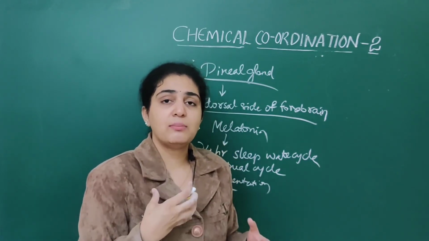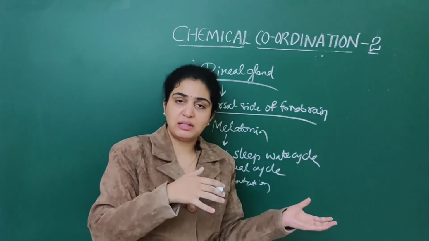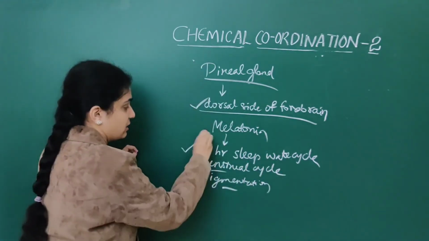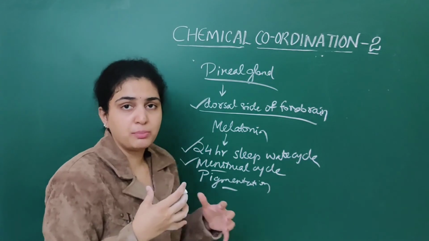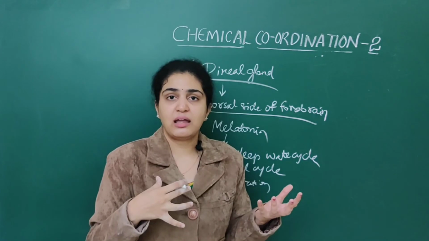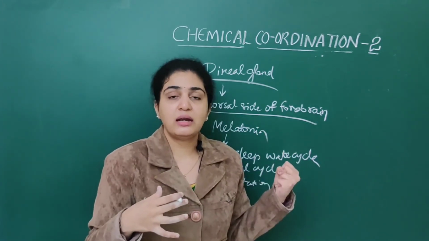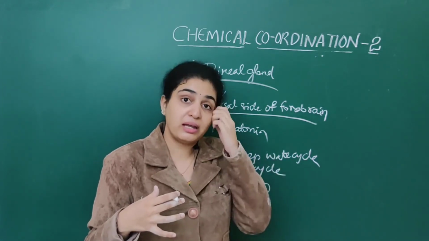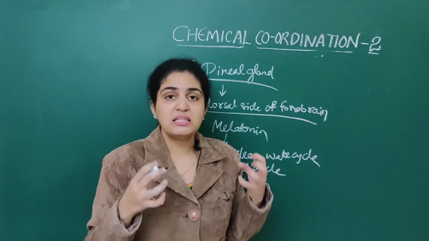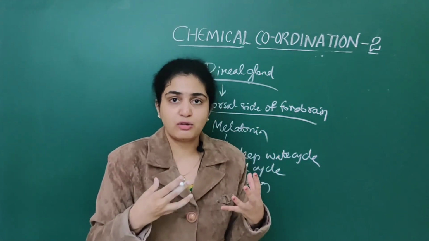24-hour sleep-wake cycle means what? You will get up in the morning and you will sleep at night. Between these two there should be a 24-hour clock present. As well as when you go to the US, there will be jet lag for you. That is all by melatonin, which is secreted by the pineal gland. The pineal gland helps in secretion of melatonin, and it is present on the dorsal side of the forebrain.